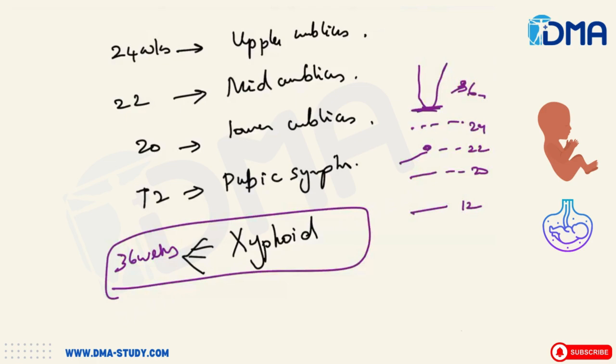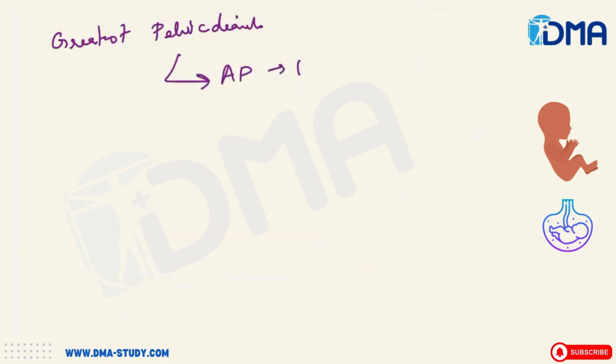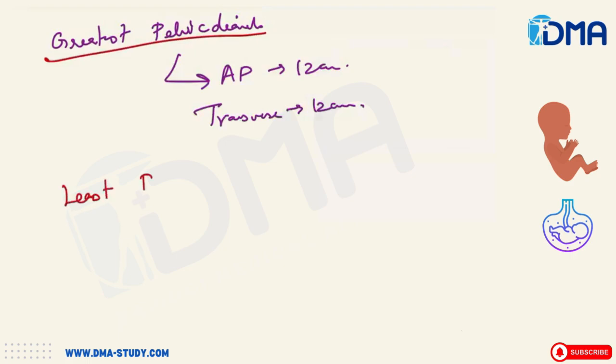Then you have to know about the pelvic diameters. Greatest pelvic diameter will be the anteroposterior diameter, that will be 12 centimeters, or the transverse diameter, that will also be 12 centimeters. Then the least pelvic diameter will be the posterior sagittal diameter, that will be 5 centimeters.